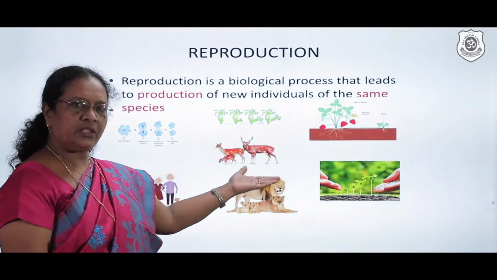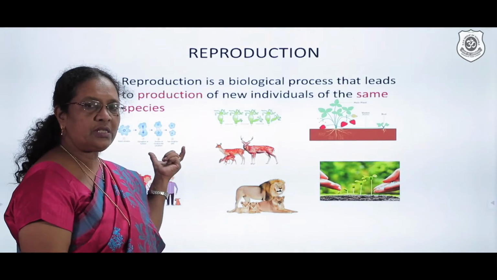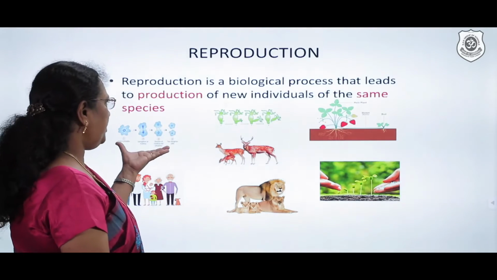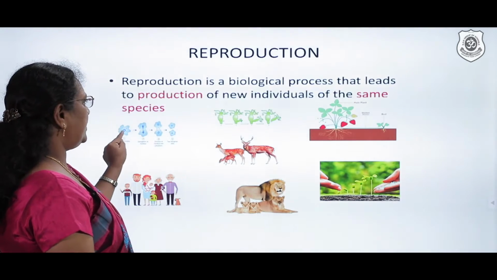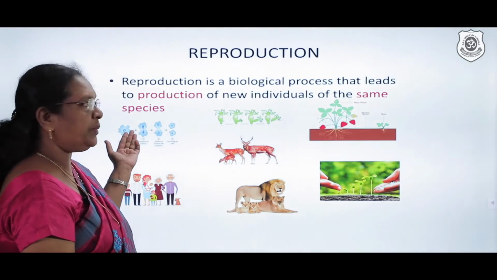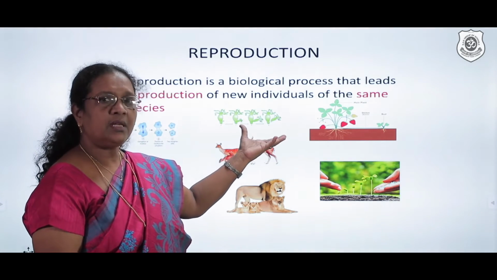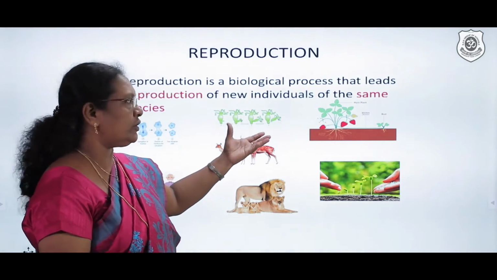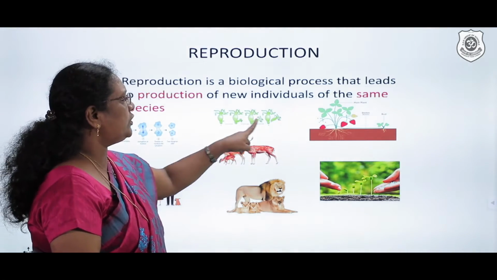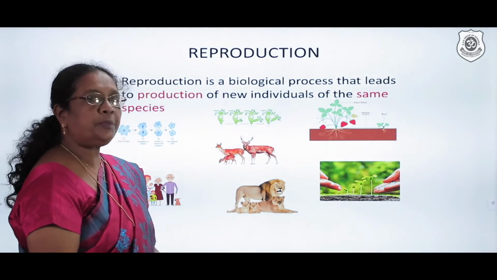So here we see a lot of pictures. Reproduction is not only for a unicellular organism. For example, if we take amoeba, the parent divides and then we have the young one resembling that of the parent. We have the hydra, maybe a multicellular organism, but still a microscopic organism. So here also we find that they divide. The young one appears like that of the parent.